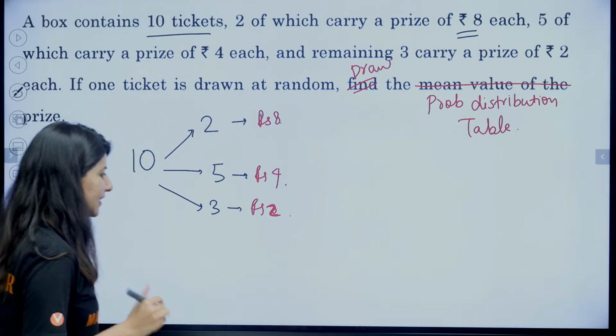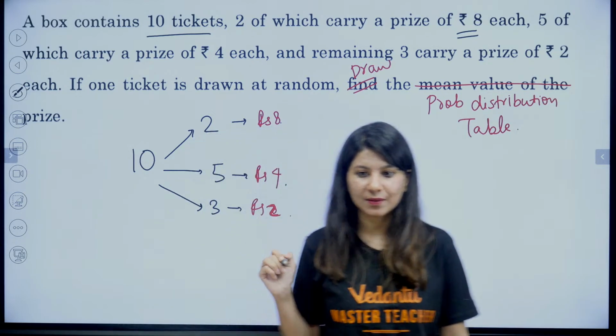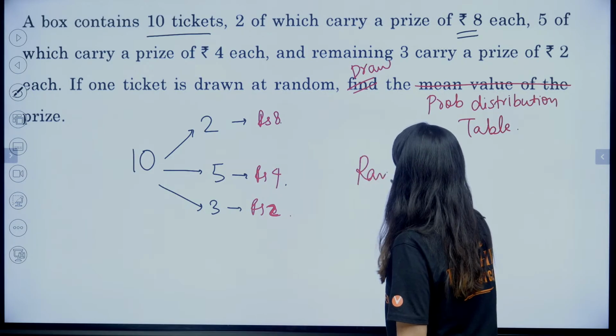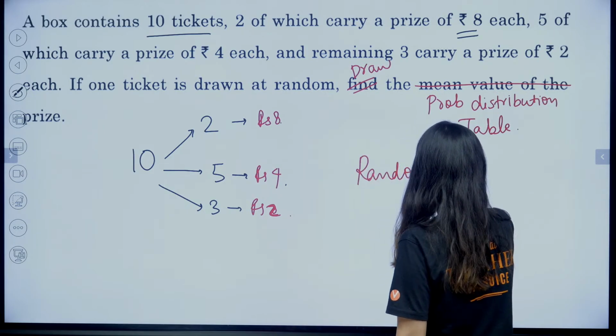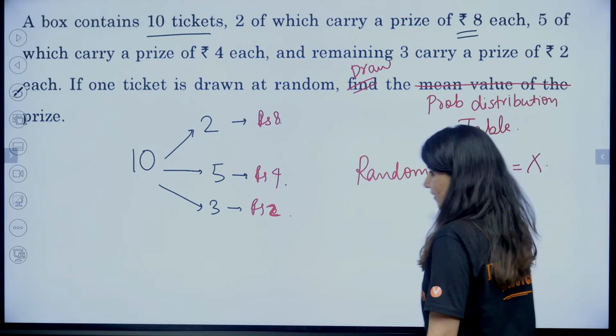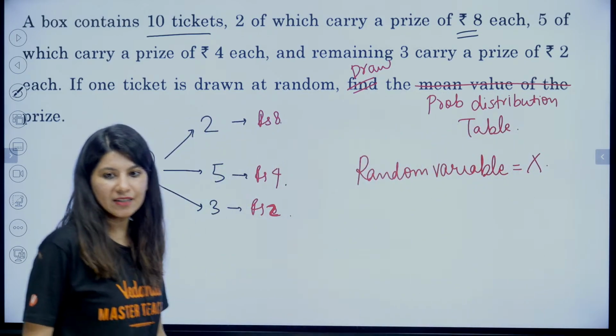So let us take the random variable, capital X, as the random variable.